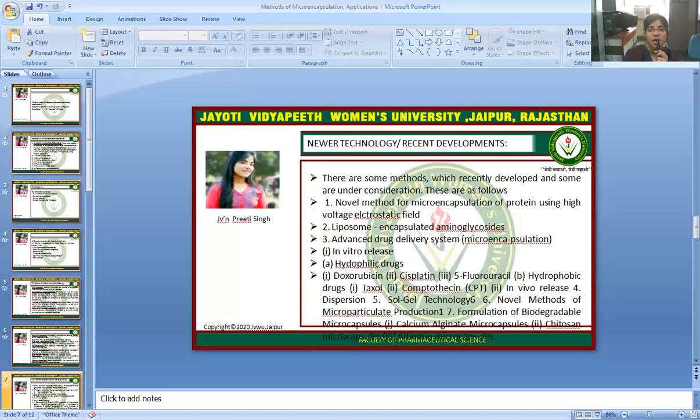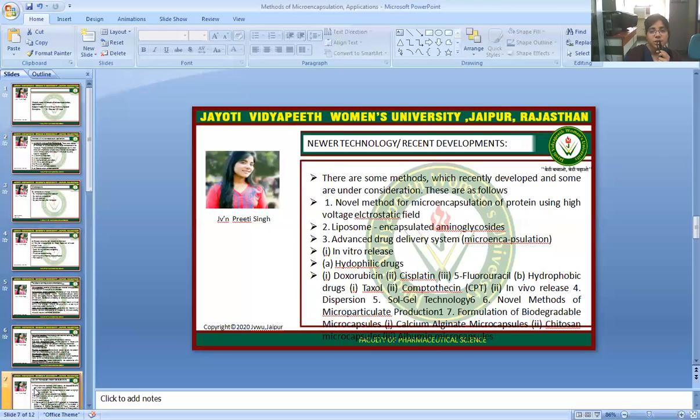And third one is advanced drug delivery system microencapsulation: first is in vitro release of hydrophilic drugs like doxorubicin, cisplatin, and fluorouracil, and hydrophobic drugs like Taxol and camptothecin, and in vivo release.